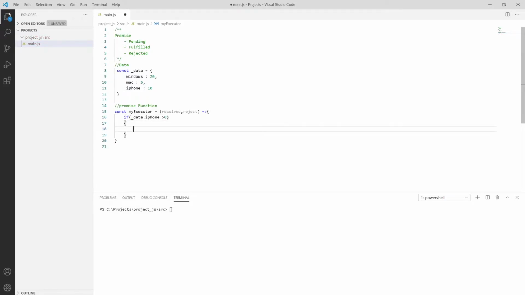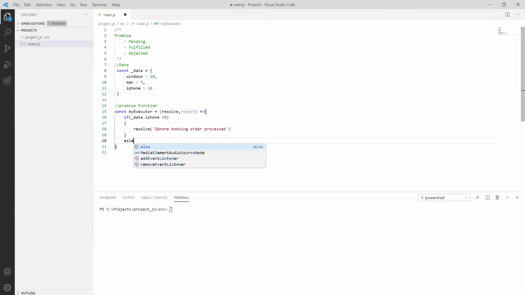So we invoke the resolve function. Resolve is there. Okay, not resolve, put it as resolve only, and then print what it will say: your iPhone is booked, or iPhone booking order proceed. So proceed or process, whatever you write, and then move toward the else block